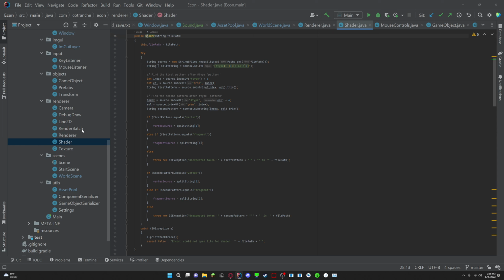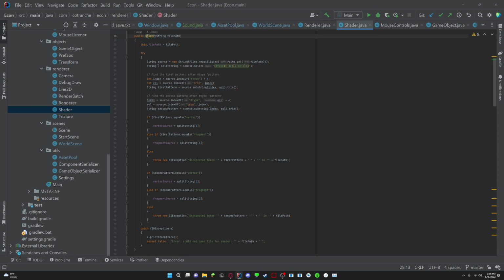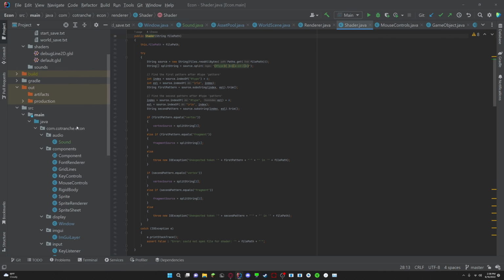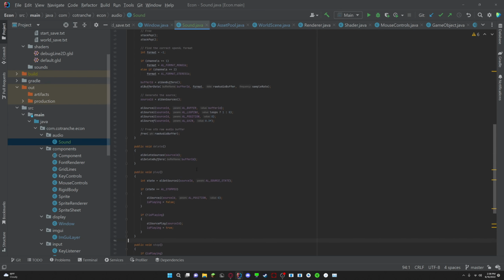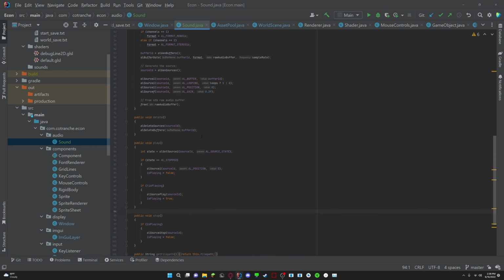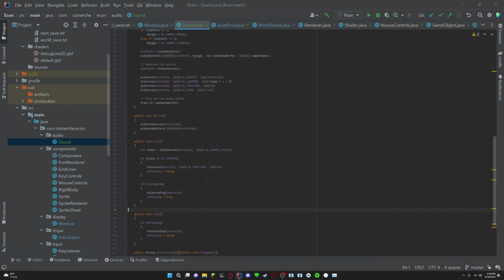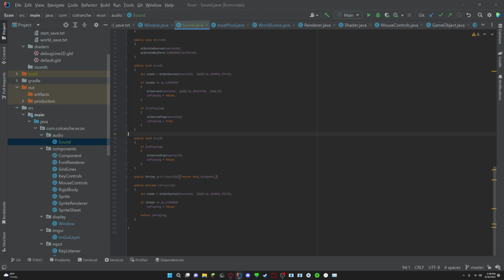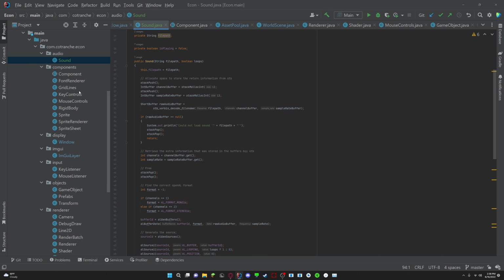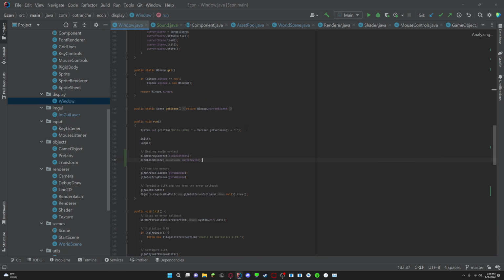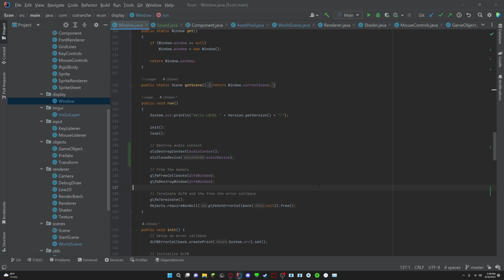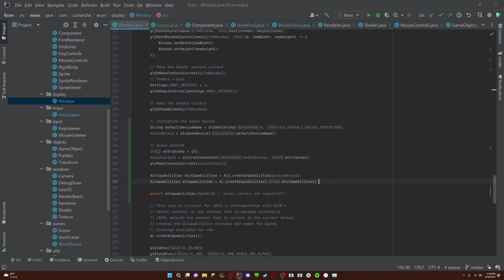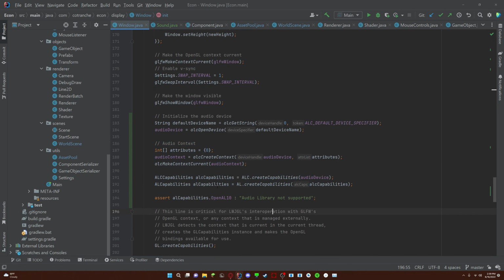Okay, so now that I've gotten that out of the way, I do want to do the OpenAL stuff, or the audio library. So I already started this. I created this audio package called sound, and it's just a sound object. It plays OGG objects because apparently that's what OpenAL uses, Open Audio Library, which is ridiculous. Who the hell uses OGG? But whatever. So I have this sounds file, and I just added it to the window over here. You can see I just have destroy audio context, and here's the audio context stuff. Yeah, that stuff, very boring.